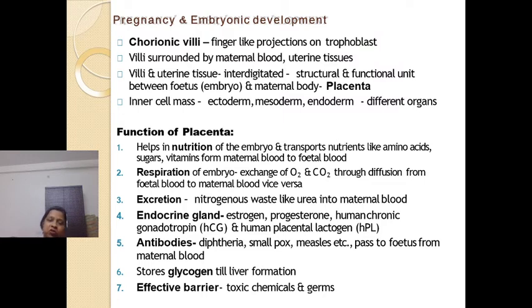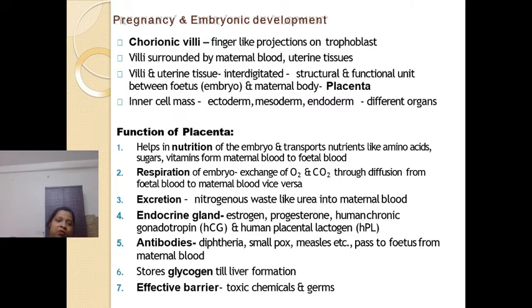I have already told you that wherever we see villi, its main function is to increase the surface area, right? Now, whatever materials are there in the mother's blood, like food and oxygen, right? They will pass to the embryo, right? And the waste material, the carbon dioxide, will pass from the embryo into the maternal blood, and this exchange will occur from the surface, right?